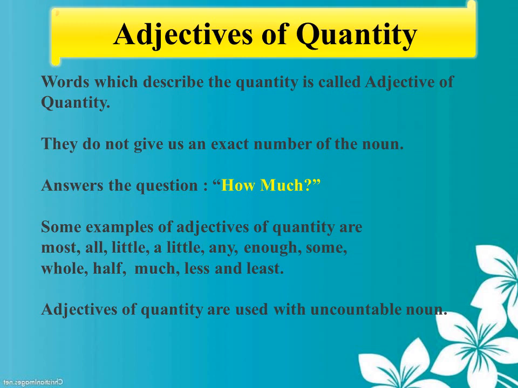Some examples of adjectives of quantity are most, all, little, a little, any, enough, some, whole, half, much, less and least. Adjectives of quantity are used with uncountable nouns. What are adjectives of quantity? Words which describe the quantity are called adjectives of quantity. Adjectives which answer the question how much are called adjectives of quantity.